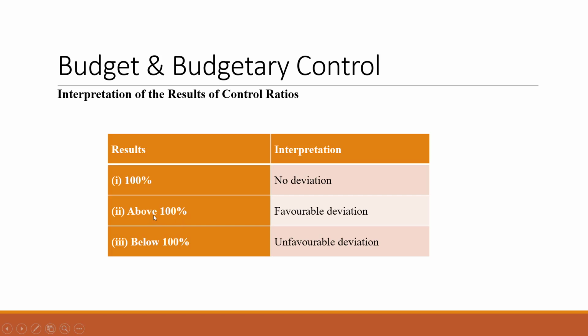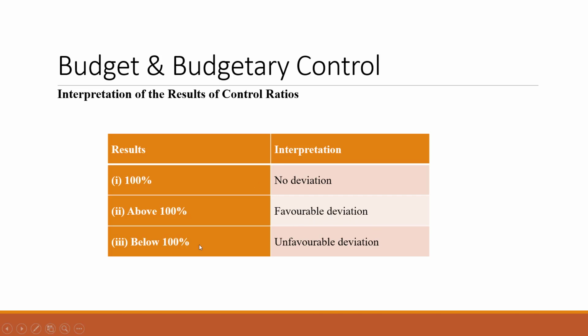If it is above 100%, that means this is a favorable deviation. Favorable deviation means it is good for the organization. If the result of any of the control ratios, the capacity ratio, activity ratio, or efficiency ratio, is above 100%, then the result is favorable.